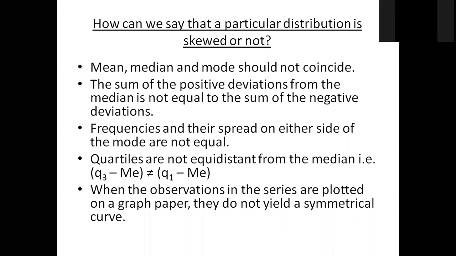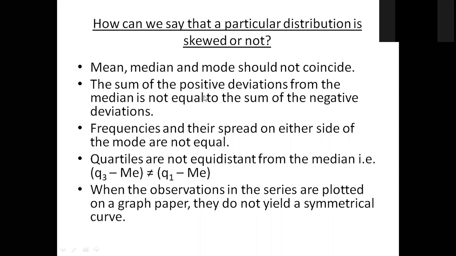That is, if you have the data set and you know the value of the median, and you find the difference of all values from the median, for the values which are less than the median we can find the deviations, and again for the values which are greater than the median. They are called the positive deviation if the value is greater than the median. Negative deviation is when the values are less than the median. So left hand side values are less than the median, right hand side values are greater than the median.